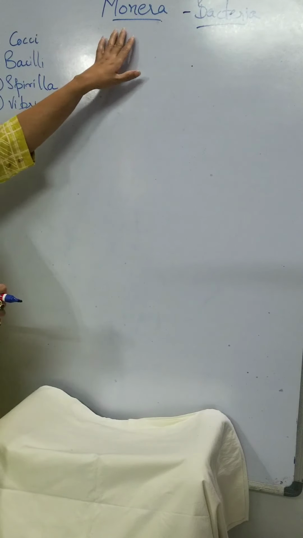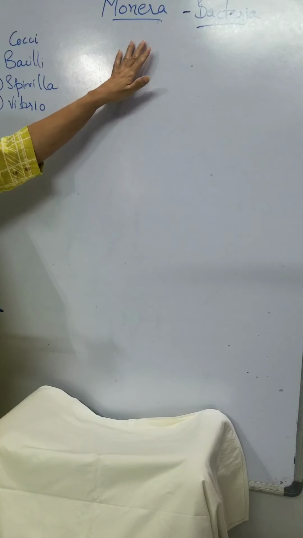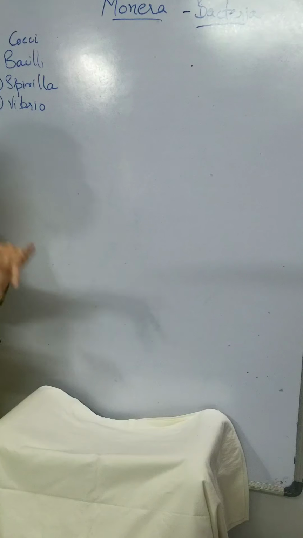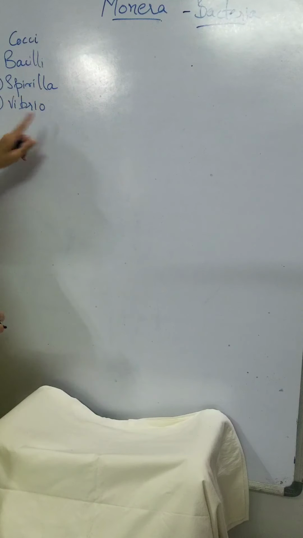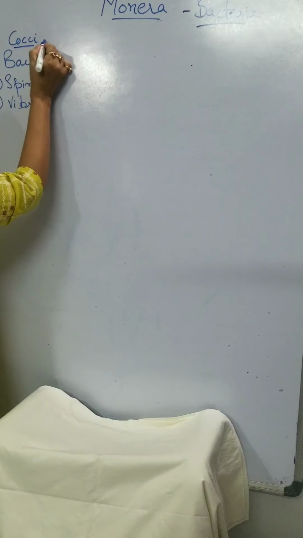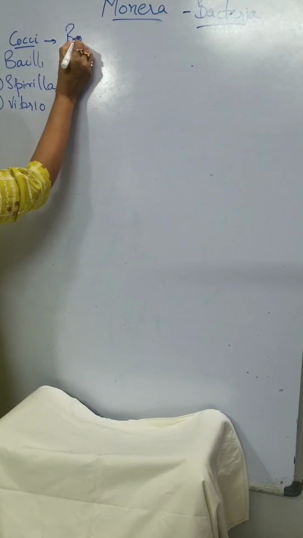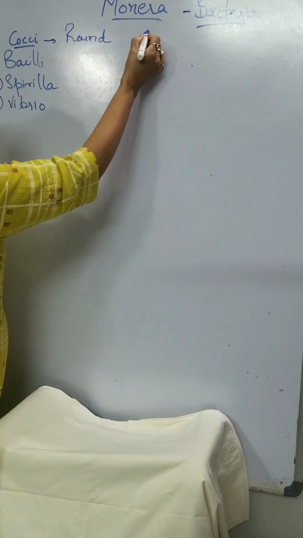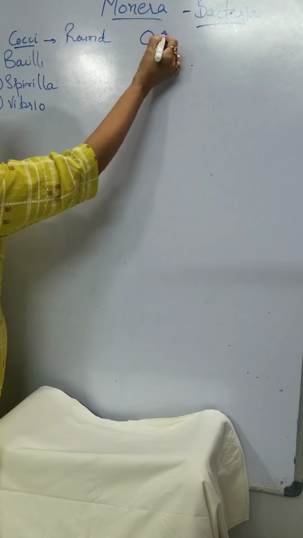So here we're talking about Monerans. First I'll tell you how the Monerans or the bacteria are classified on the basis of their shapes. As you can see, I have written down four of them. Now what is cocci? The cocci are round or spherical shaped bacteria. You will find them like this.